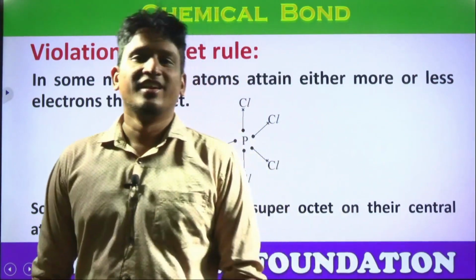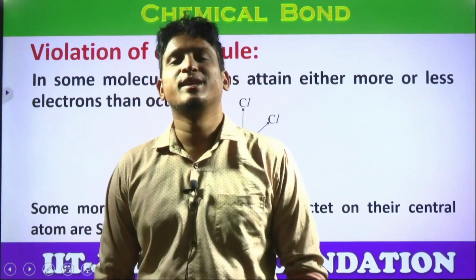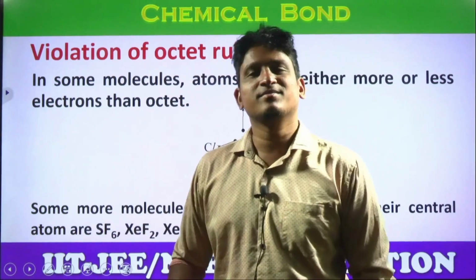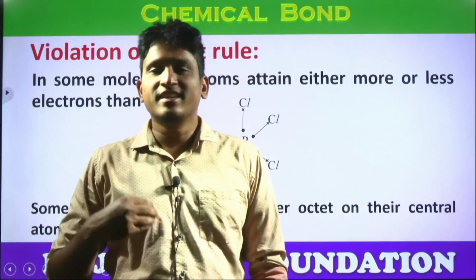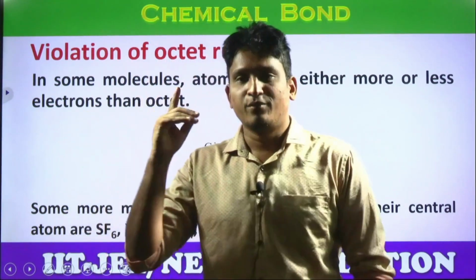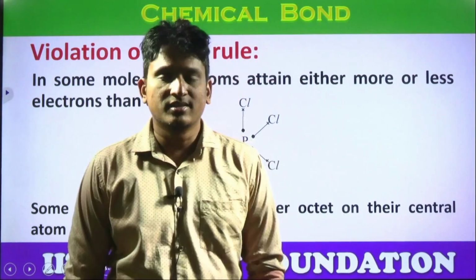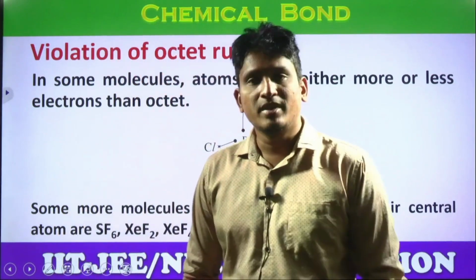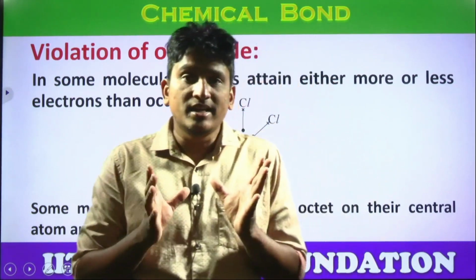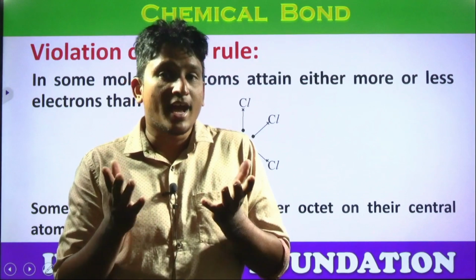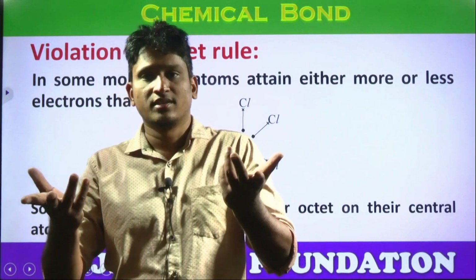Violation of octet rule. In the subject of science, there are exceptions, violations everywhere, but don't confuse. Sir, why is it not followed? Sir, it directly questions the concept. Yes, sometimes yes. That is there everywhere in the subject, in nature. So some molecules, students, they violate the octet rule. What is the octet rule? Every element shows a tendency to get 8 electrons in its valence shell. That is the octet rule. Yes or no? Some elements, even after bonding, have less than 8 electrons, and some molecules have more than 8 electrons, which is a violation or not?